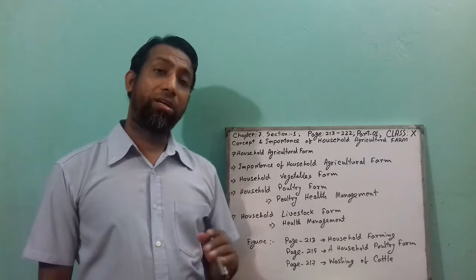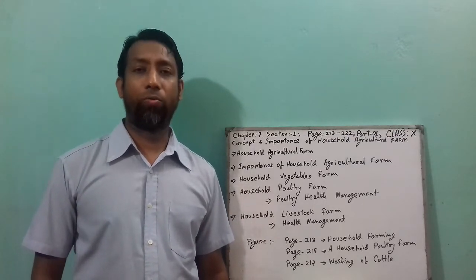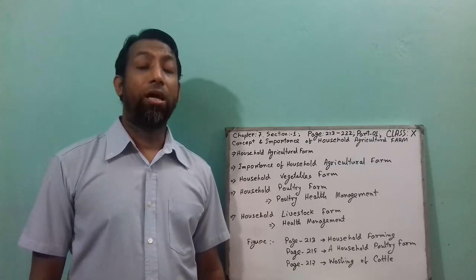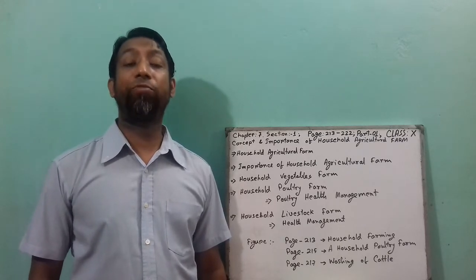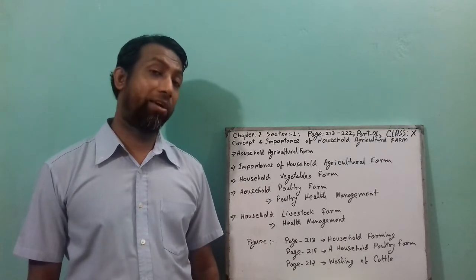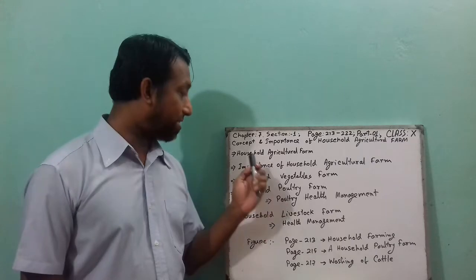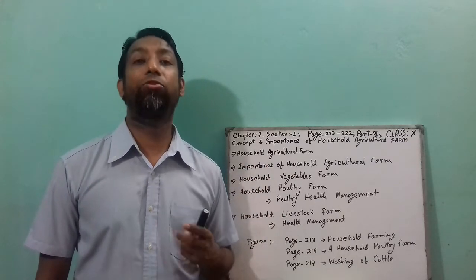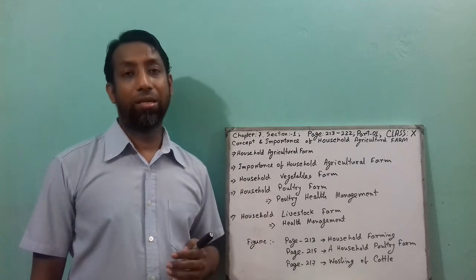In our country, a local cow provides about 1 to 1.5 liters of milk, but an improved variety cow provides 15 to 20 liters of milk. That is why some farmers in household agriculture farming are interested in rearing this type of cow.